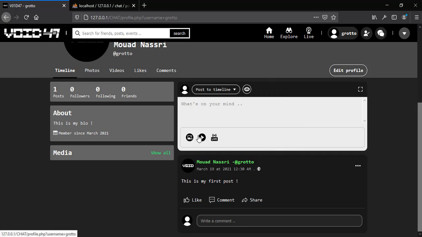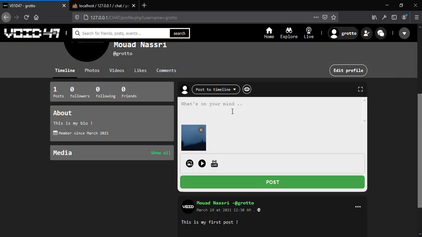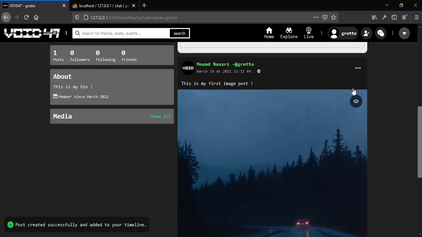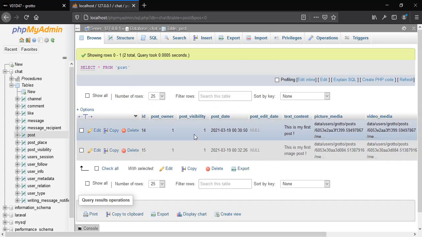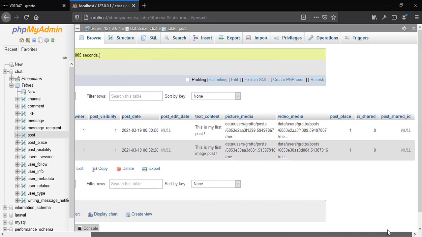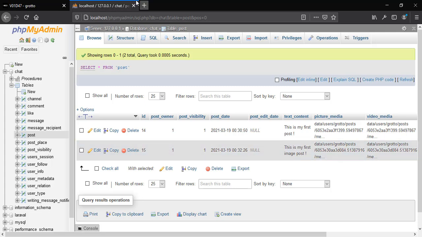Now let's see how to share images. We can share images like this. Basically you can include a text right here, or just publish it without any text. Let's add a text: this is my first post. Now let's click on this post, and as you can see, let's refresh here, and we now have a new record which contains all the information about the post.